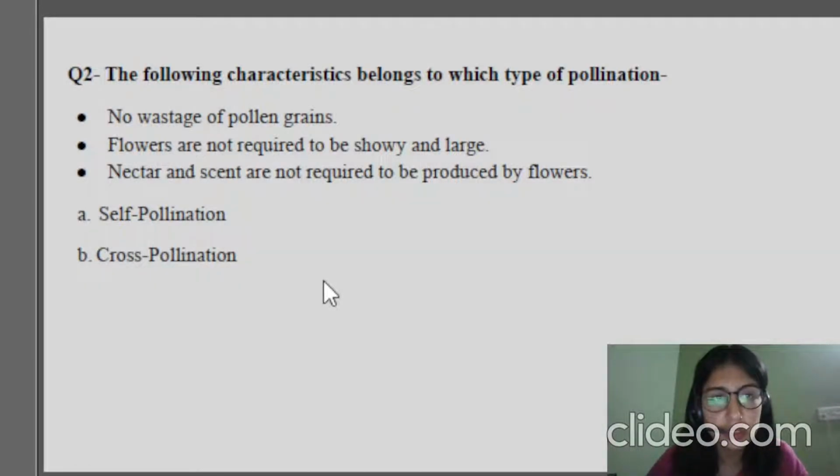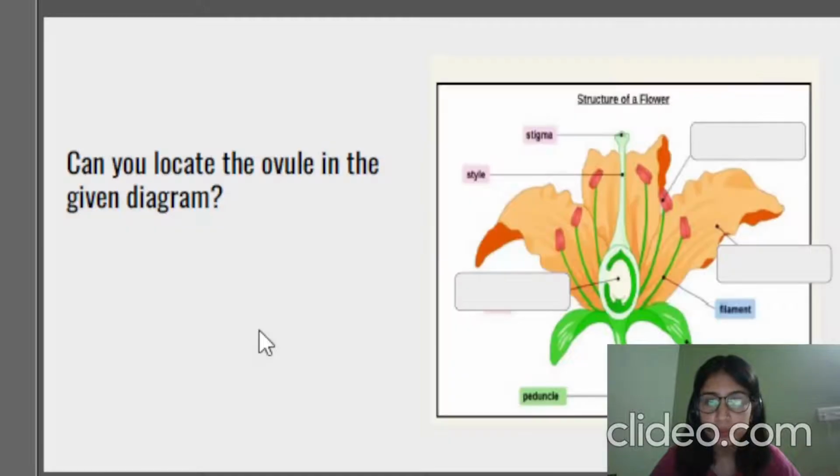The second question is, the following characteristics belong to which type of pollination? The characteristics we are discussing are: no wastage of pollen grain, flowers are not required to be showy and large, and nectar and scent are not required to be produced by flowers. Now this is connected to the elaboration part that we were discussing just now. You will be thinking on it and answering whether they are characteristics of self pollination or cross pollination. So you will be giving your answers in the chat box.